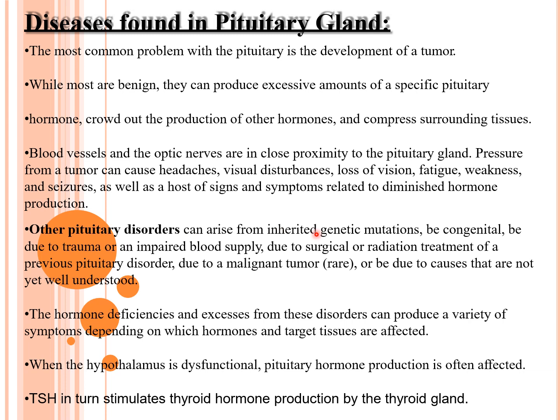Other pituitary disorders can arise from inherited genetic mutations, may be congenital, be due to trauma or impaired blood supply due to surgical or radiation treatment of the previous pituitary disorder, due to a malignant tumor, or due to causes that are not yet well understood. So the hormone deficiencies and excesses from these disorders can produce variety of symptoms depending upon which hormone the target tissues are affected. When the hypothalamus is dysfunctional, pituitary hormone production is often affected. TSH in turn stimulates thyroid hormone production by thyroid gland.